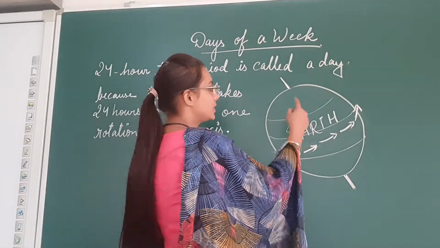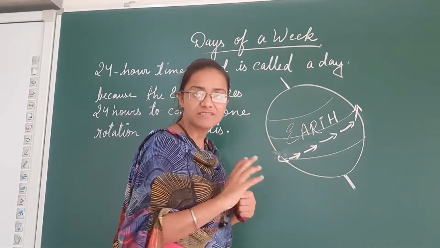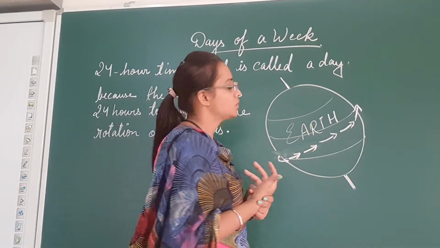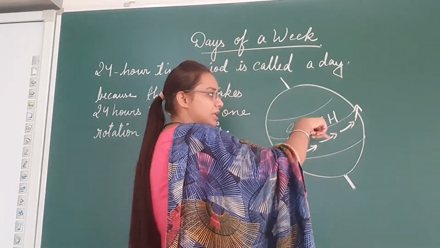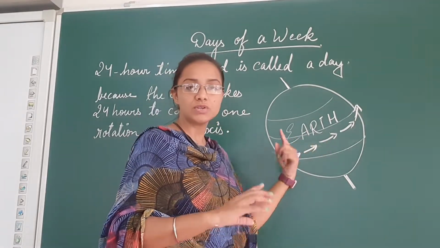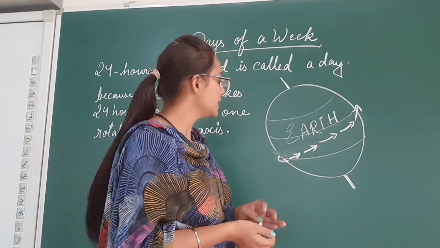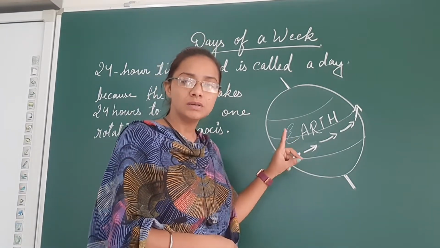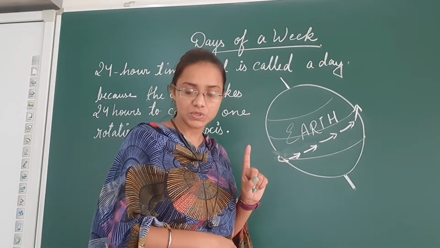Axis means one line is passing through, and you must have seen the globe, yes or no? The earth moves very slowly, and it takes 24 hours to complete one rotation.